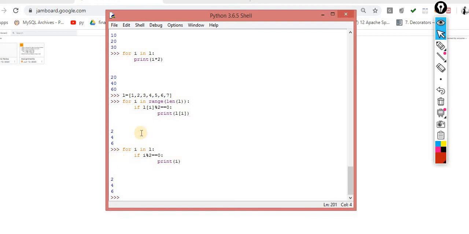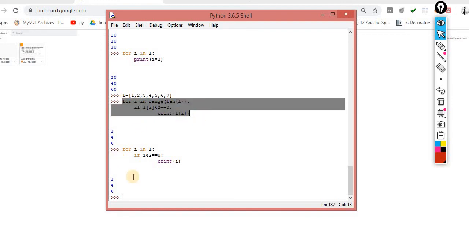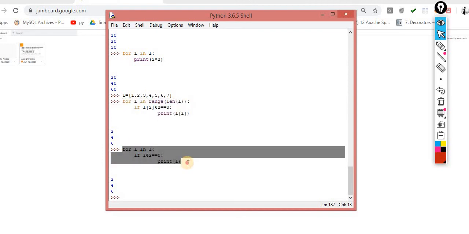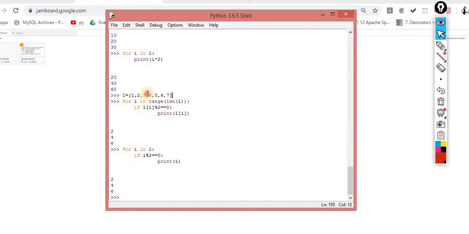Sometimes there are some specific conditions where we have to perform something like this. It's totally according to the requirement. In this case, I don't know how many items are there. So just take an example.